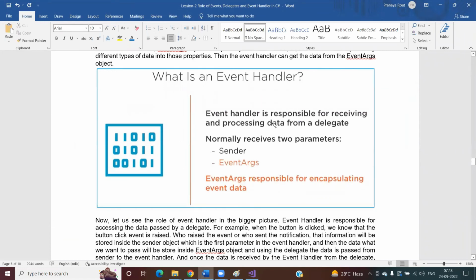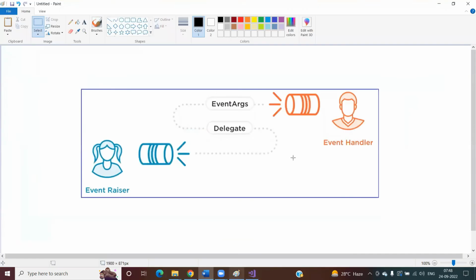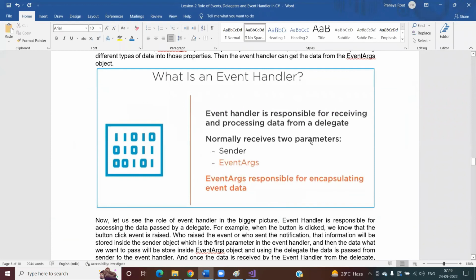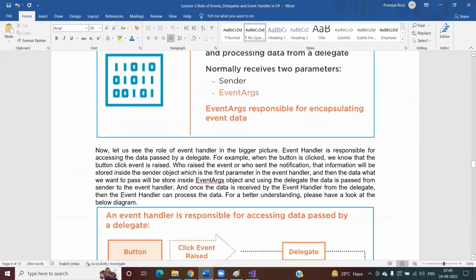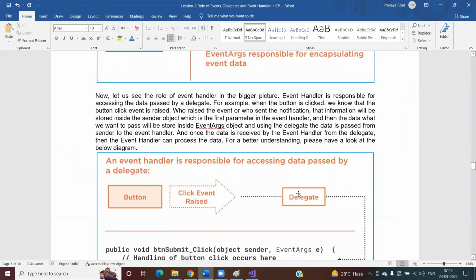It is responsible for receiving and processing the data from a delegate. So the point that you need to remember is that it is never going to get the data directly from the event raiser. It is always going to get the data from the delegate only, right? And normally it has two parameters, the sender parameter and EventArgs. And the EventArgs parameter is responsible for encapsulating the event data, right?